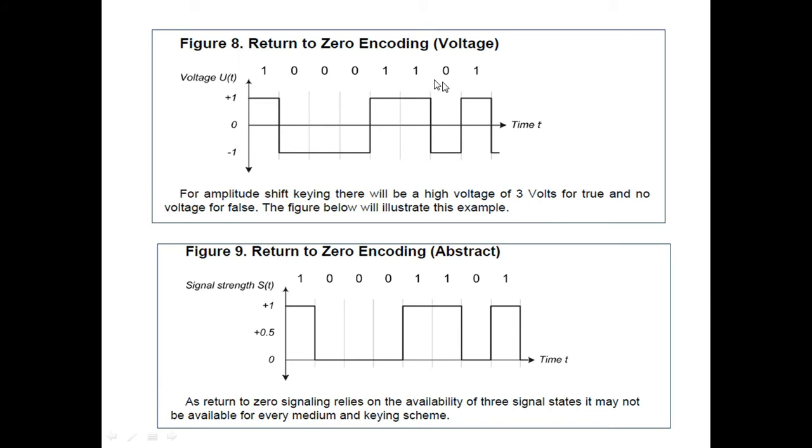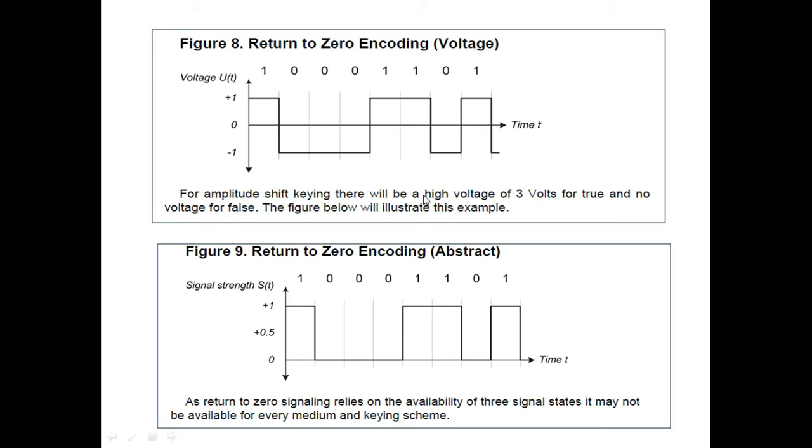Again there is a transition from 1 to 0, then your voltage level changes from plus v to minus v, and it continues as long as the logical data 0 is available. Then again there is a transition from 0 to 1, and your voltage level changes from minus v to plus v in a time duration. For amplitude shift keying, there is a high voltage of 3 volts for true and no voltage for false.